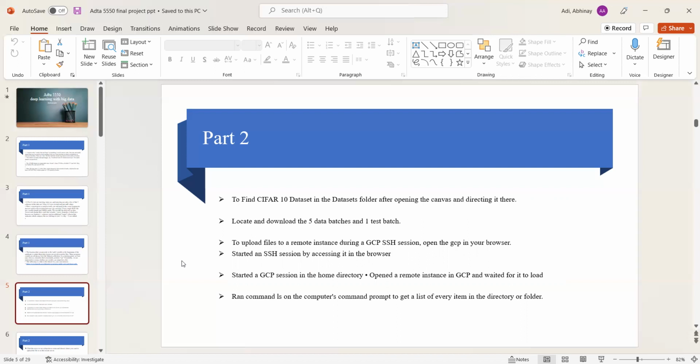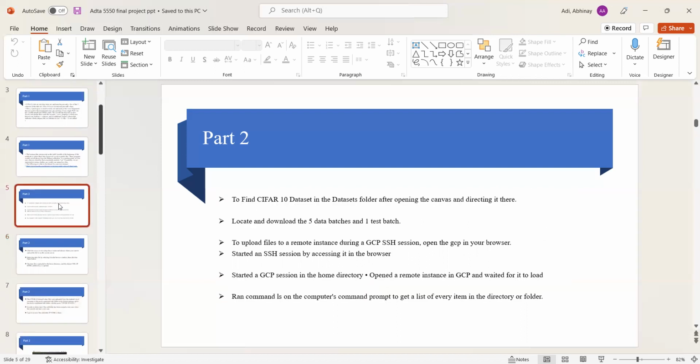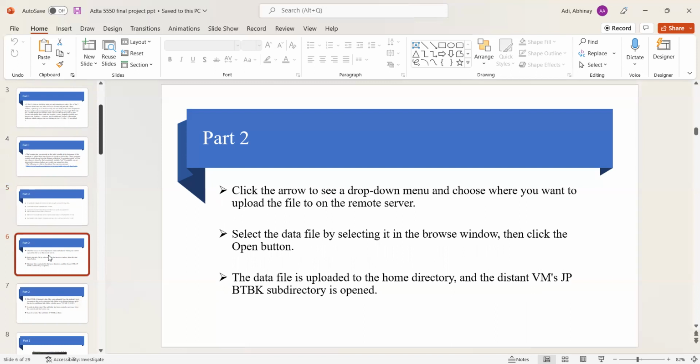And in the next one, we have to run a command on the command prompt to get a list of every item in the directory or folder. And in the next step, we have to click the arrow to see the drop down menu and choose where you want to upload the file to on the remote server.